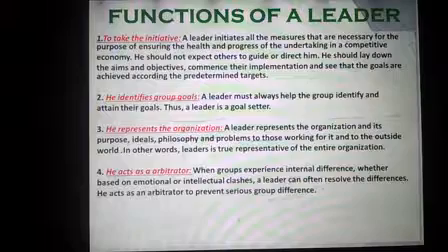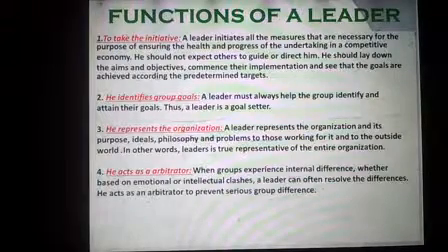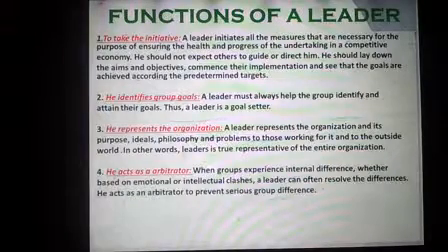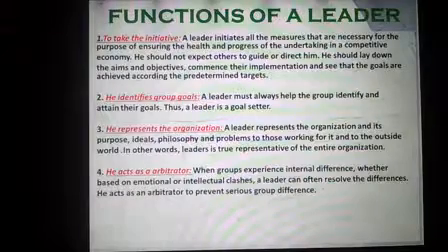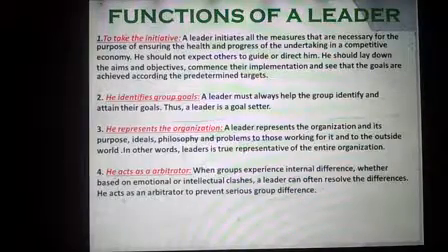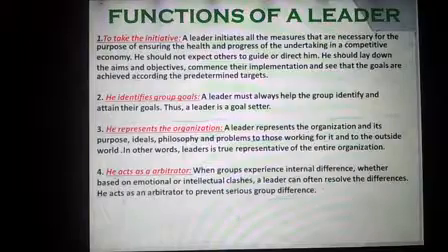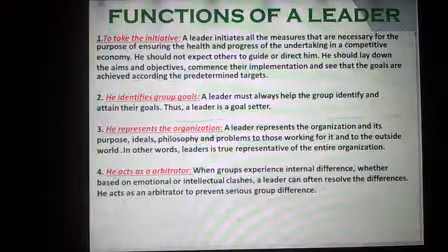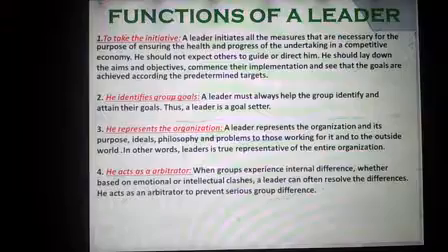He identifies group goals. The leaders must always help the group identify and attain their goals. Leader is a goal setter. He represents the organization. Leader represents the organization and its purpose, ideals, philosophy and problems to those working for it and to the outside world. In other words, leader is the true representative of the entire organization. He acts as an arbitrator. When groups experience internal differences, whether based on emotional or intellectual clashes, a leader can often resolve the differences. He acts as an arbitrator to prevent serious group differences.